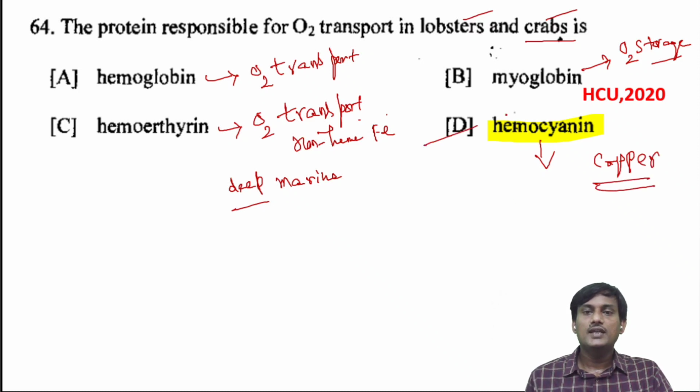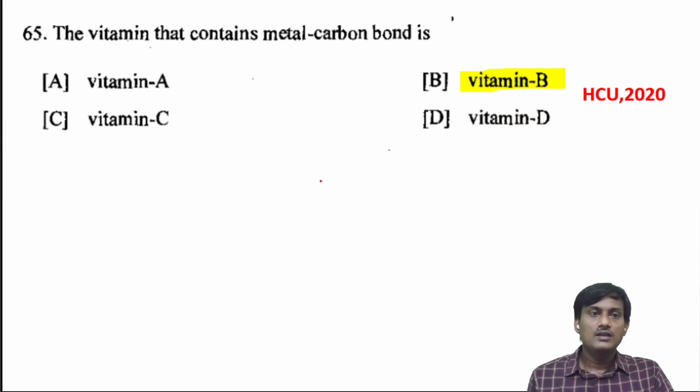The correct option is hemocyanin. The vitamin that contains a metal-carbon bond is? Here, for the metal-carbon bond: vitamin A, retinol, is a pure organic molecule, there is no metal. Vitamin C, ascorbic acid, no metal. Vitamin D, calciferol, here also there is no metal.